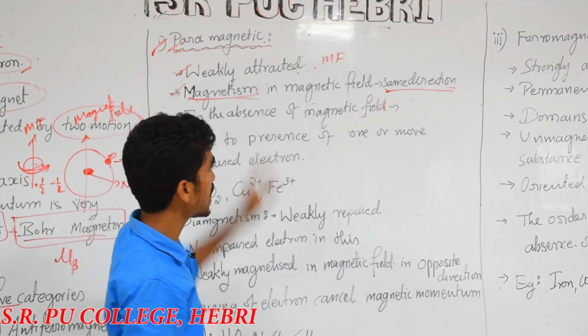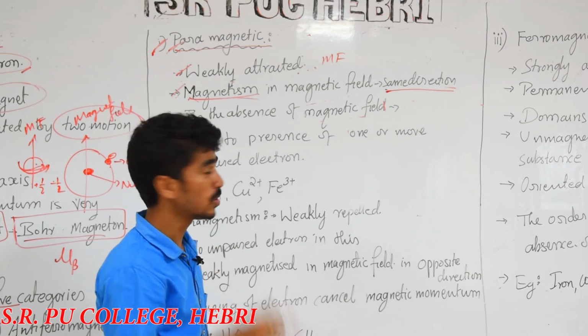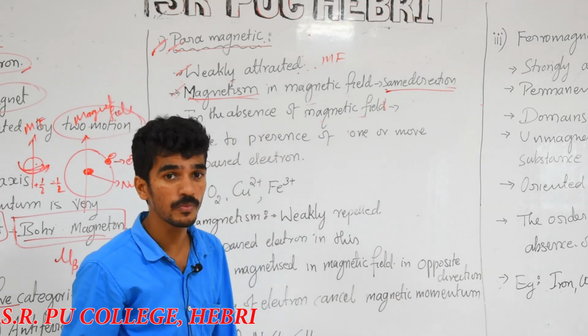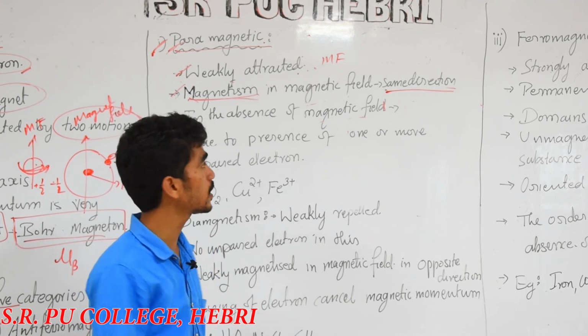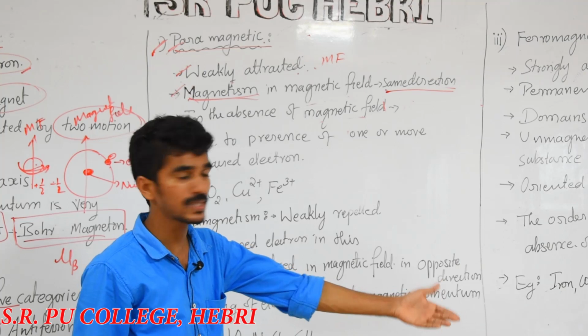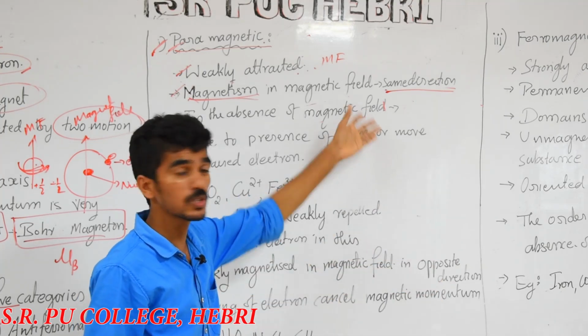Next, in the absence of the magnetic field, this can process only in the presence of the magnetic field. If you cut off the magnetic field, it will stop. There is no magnetism.